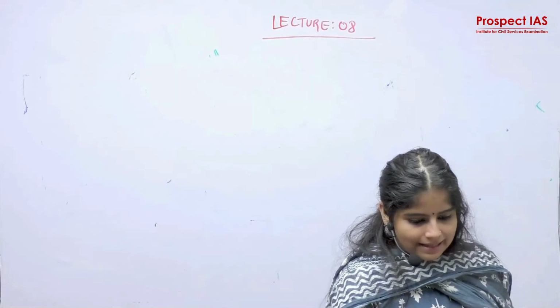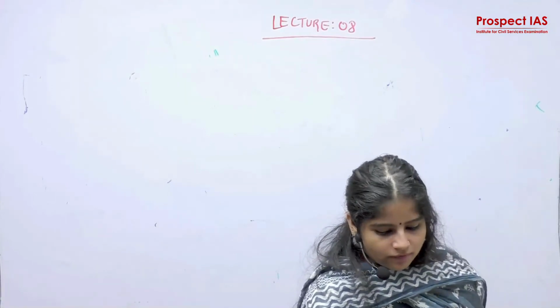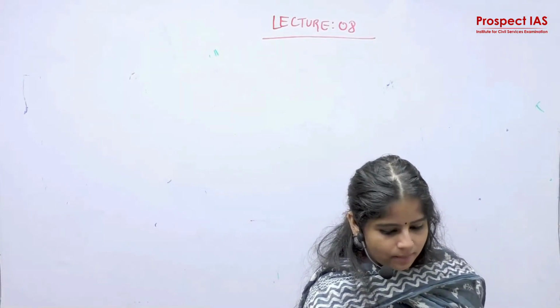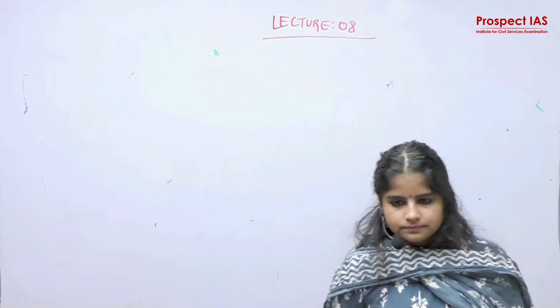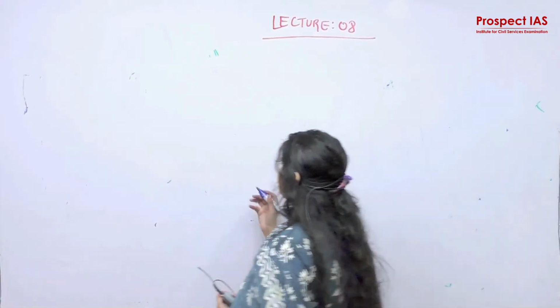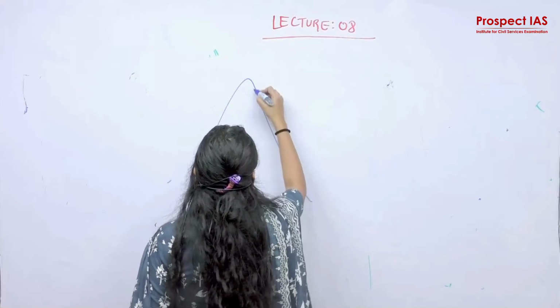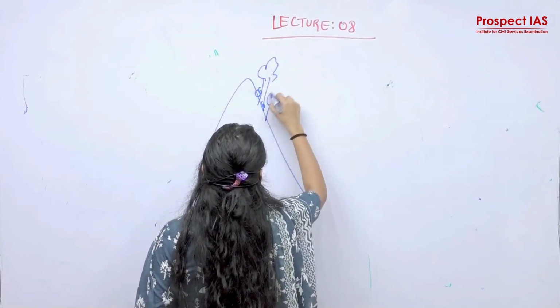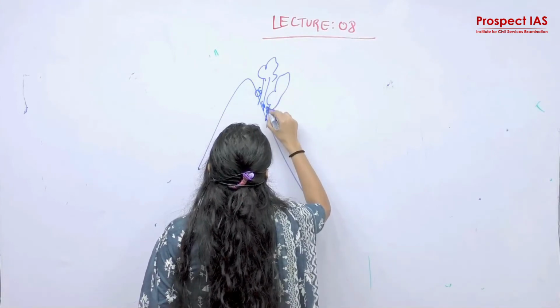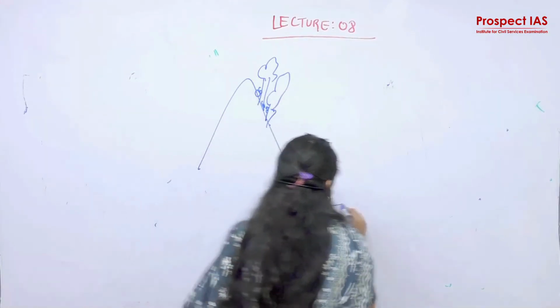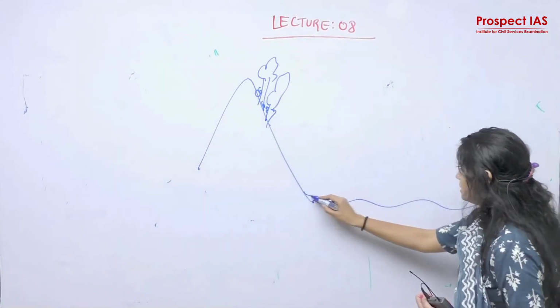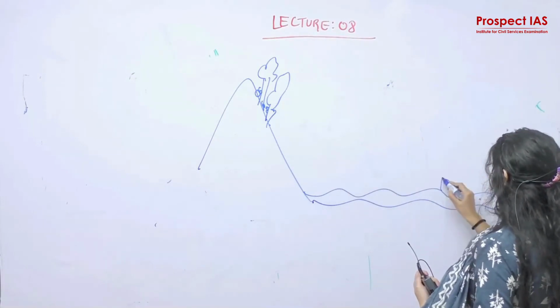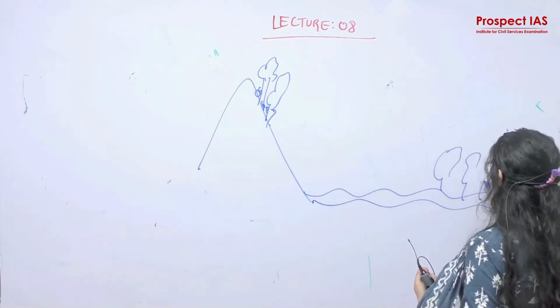Now last, indiscriminate removal of natural vegetation. You know why trees are important? Trees actually hold the debris on the mountains because continuous erosion is also taking place, and they hold the flood plains in the plain areas.